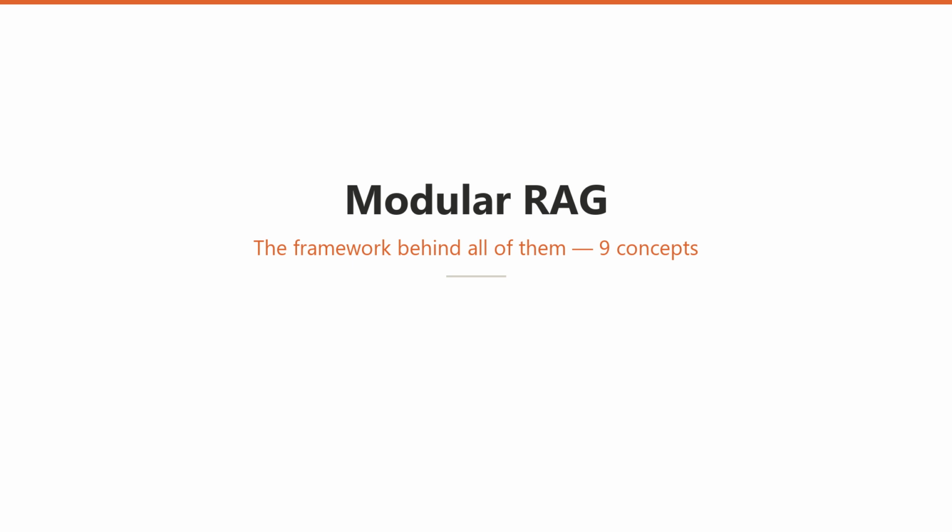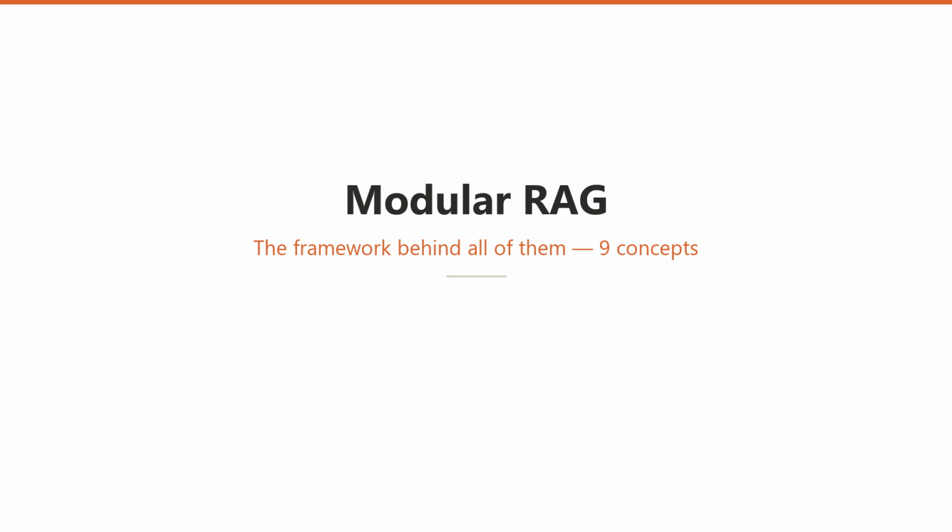We have spent this whole series looking at RAG techniques as if they were separate products on a shelf: standard RAG, corrective RAG, self-RAG, adaptive RAG, agentic RAG, graph RAG. Modular RAG is the episode where they stop being separate and become one thing, because modular RAG is not another technique. It is a framework that contains all of them.